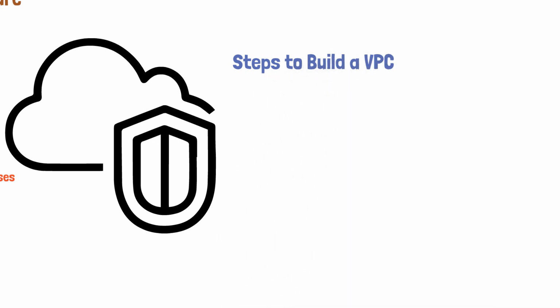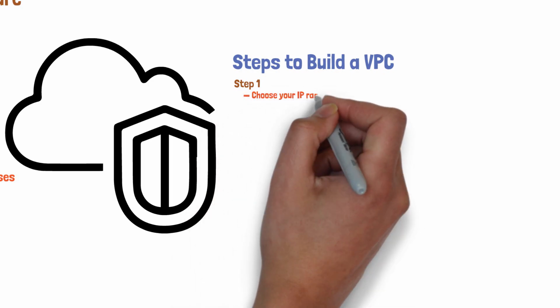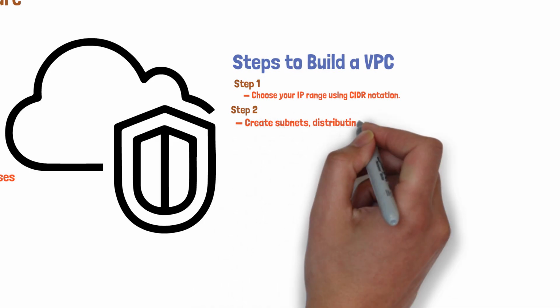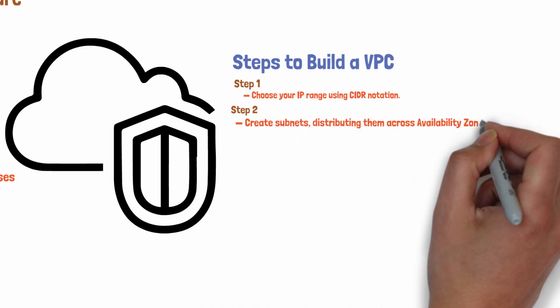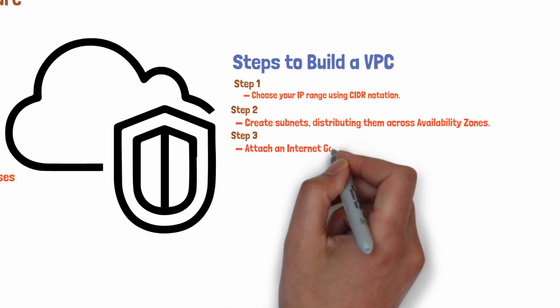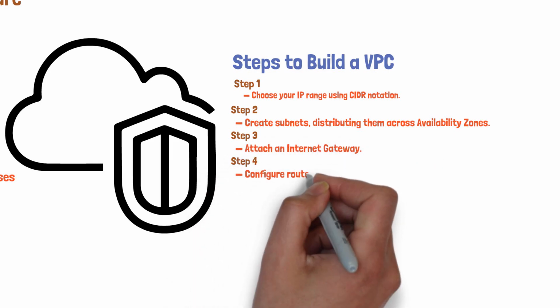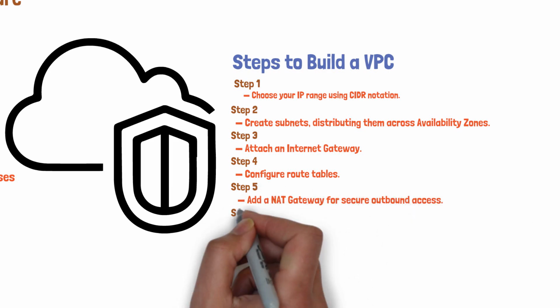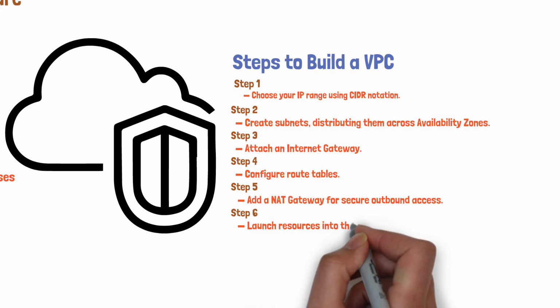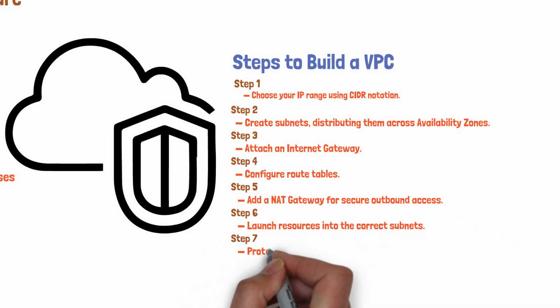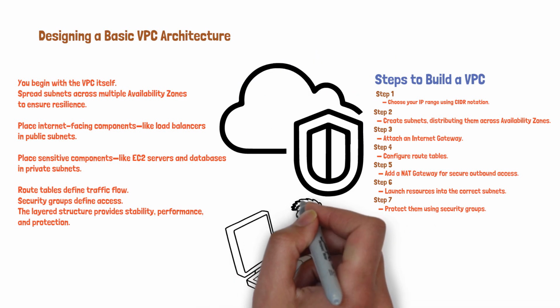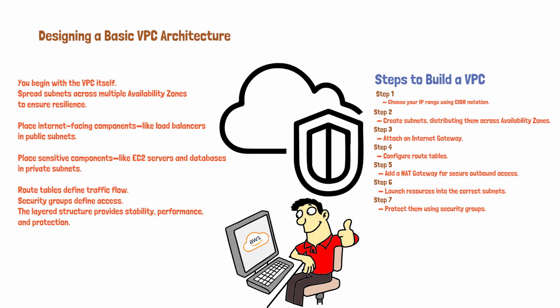Steps to build a VPC. Creating a VPC is a structured journey. Step 1. Choose your IP range using CIDR notation. Step 2. Create subnets, distributing them across availability zones. Step 3. Attach an internet gateway. Step 4. Configure route tables. Step 5. Add a NAT gateway for secure outbound access. Step 6. Launch resources into the correct subnets. Step 7. Protect them using security groups. This is the core workflow used by professional cloud architects.